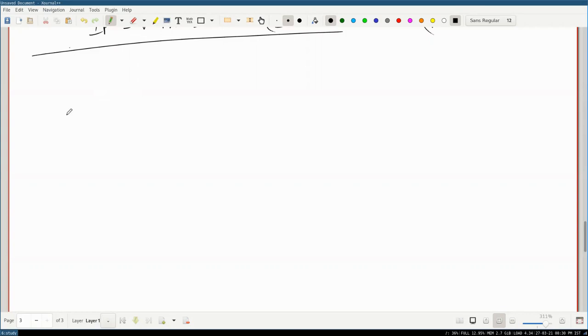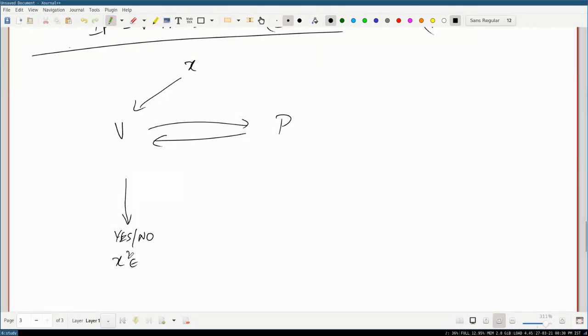Okay. So now we have interactive proofs. There's a verifier, there's a prover, and they are able to communicate. There's an input X, and finally the prover says yes or no based on whether it belongs to a language L, right? And the prover also knows what X is, obviously.